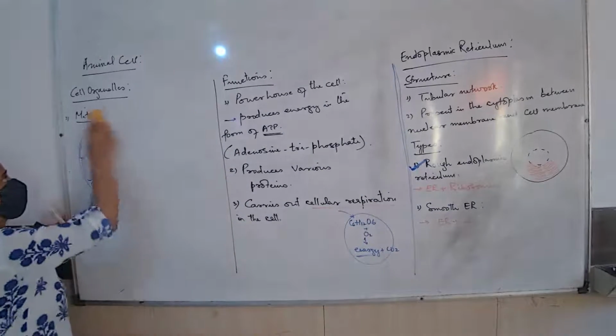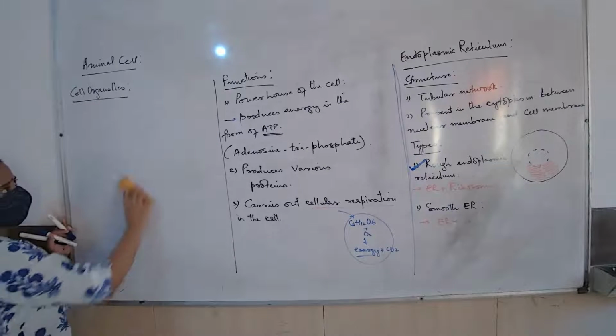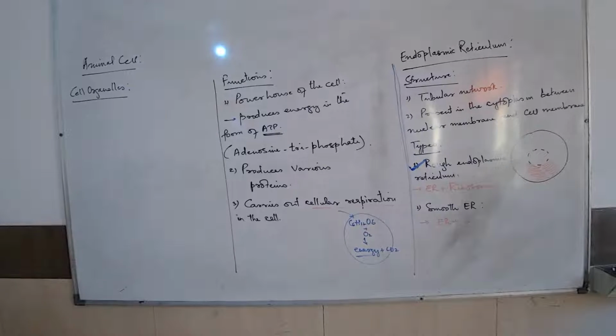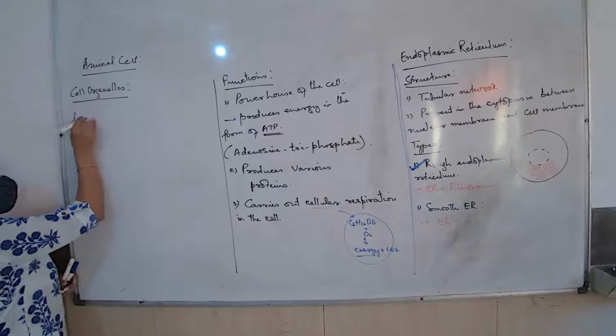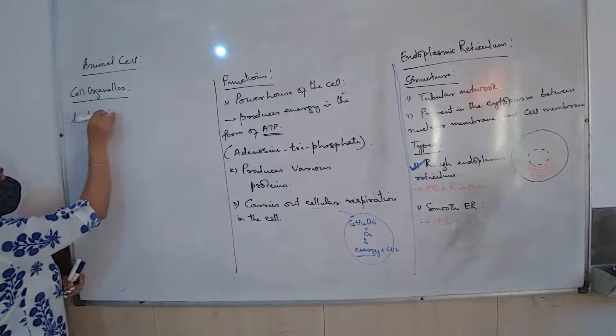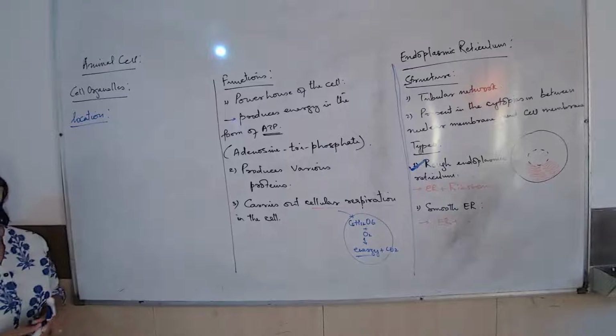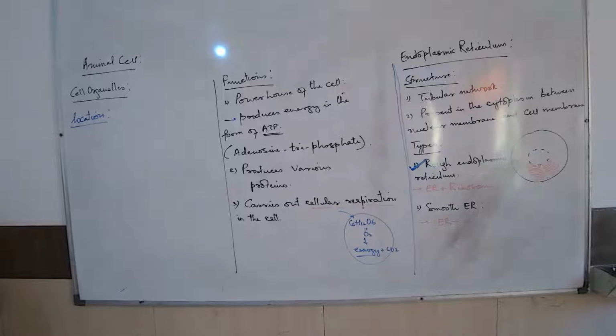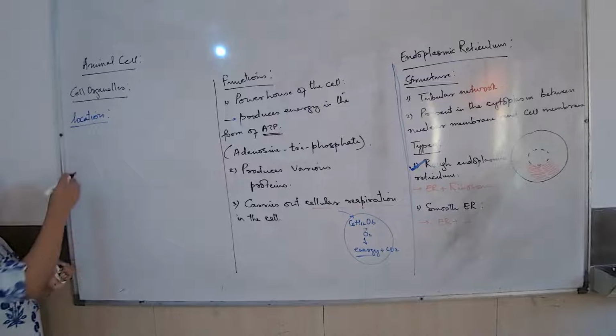Now next, after the types, we are going to come across where they are present. Let us now try to understand. Where are they present? Location. Where are rough endoplasmic reticulum present? Where are smooth endoplasmic reticulum present?